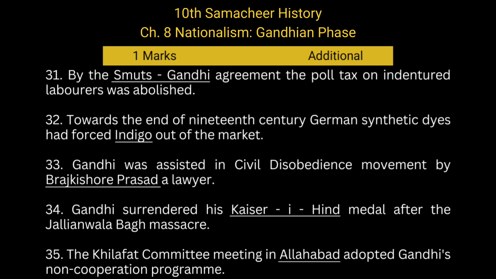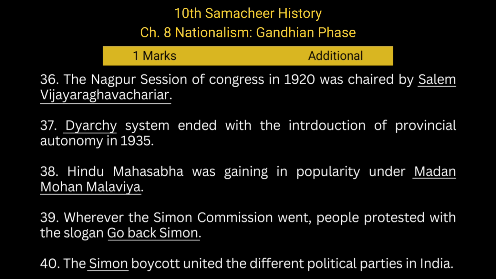Gandhi surrendered his Kaisar-e-Hind medal after the Jallianwala Bagh massacre. The Khilafat Committee meeting in Allahabad adopted Gandhi's non-cooperation program. The Nagpur session of Congress in 1920 was chaired by Salem Vijayaraghavacharya.